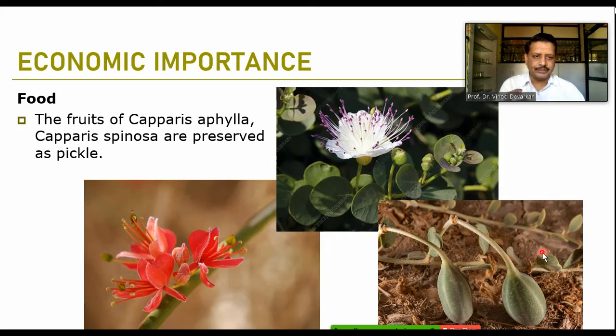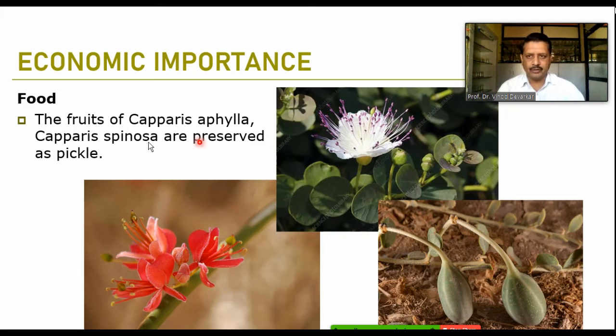It looks somewhat like a cucumber, but it is a very hard fruit as compared to the pepo, and it can be used or preserved as a pickle. It can be pickled, or it can be used for vegetable purposes also.